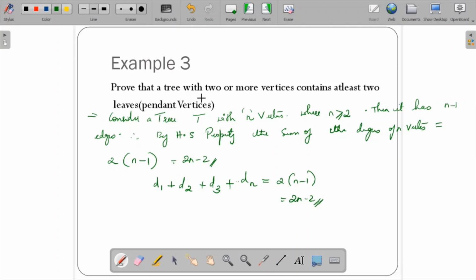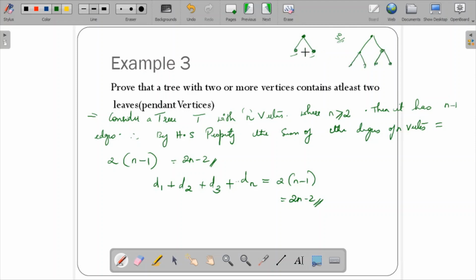Okay, I'll just repeat. We have to prove that a tree with 2 or more vertices contains at least 2 pendant vertices. So with 3 vertices, it has 2 pendant vertices. Now for example, if I had drawn that same figure of 7 vertices, then it would have 4 pendant vertices: 1, 2, 3, 4.